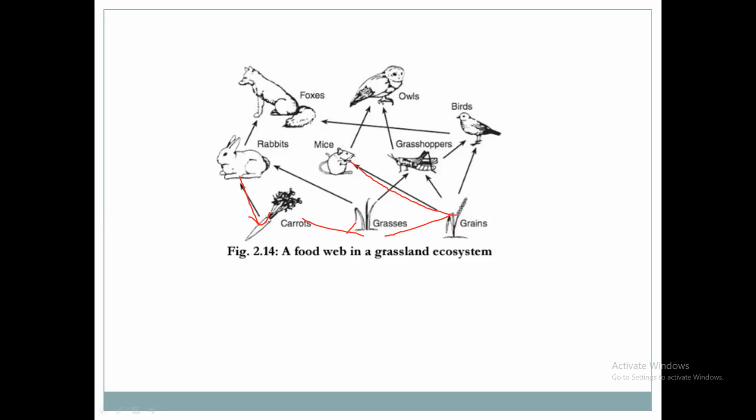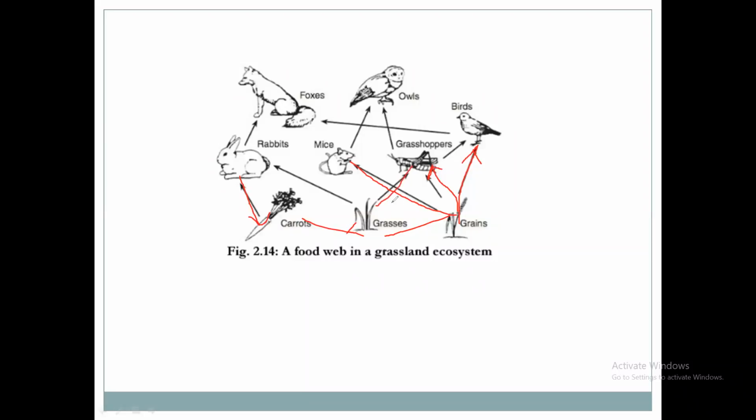Similarly, it will be consumed by this grasshopper, and the birds. This is their food, the source of energy of these birds, grasshopper, and mouse. Again, grasshopper will consume this grass also.